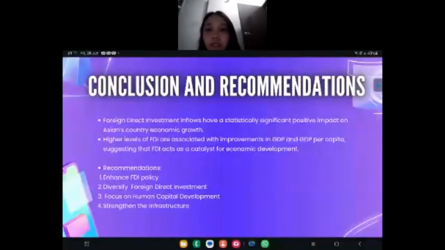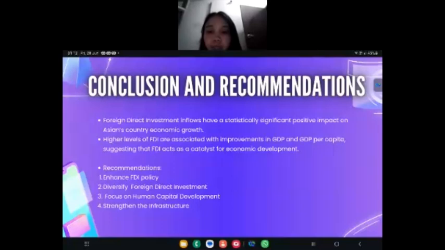There are a few recommendations that are proposed. One is enhanced FDI policy. Tax incentive grants should be offered to sectors that are likely to attract potential foreign investment. Next, diversify FDI sources. Countries should actively seek to establish investment agreements and partnerships with a wider range of countries in order to broaden investment partnerships.